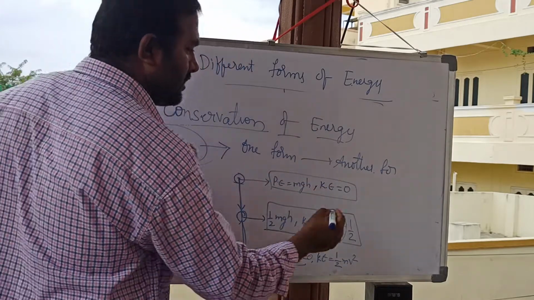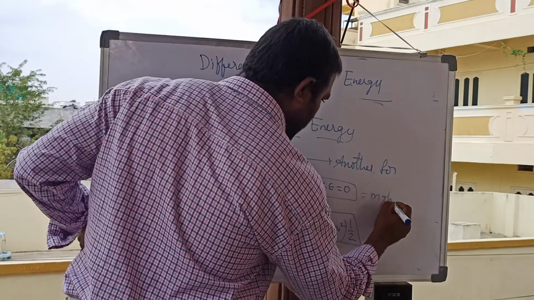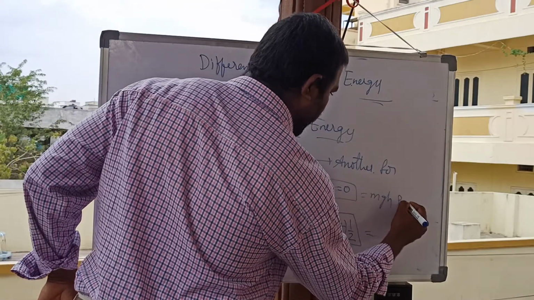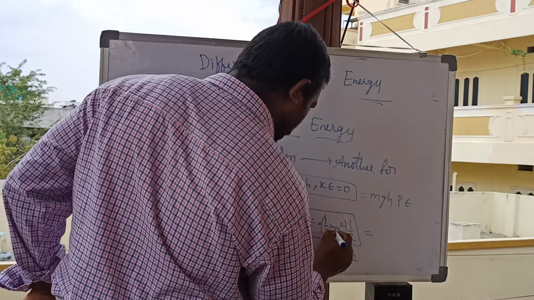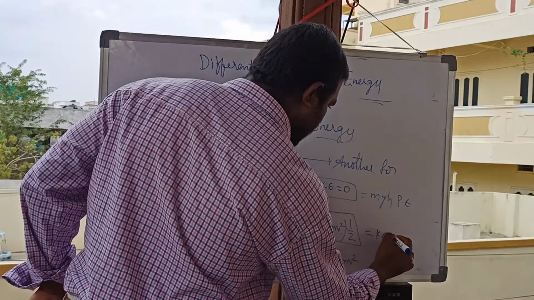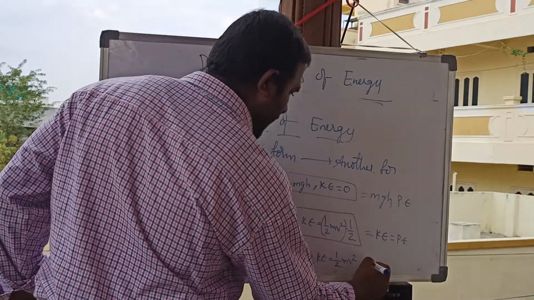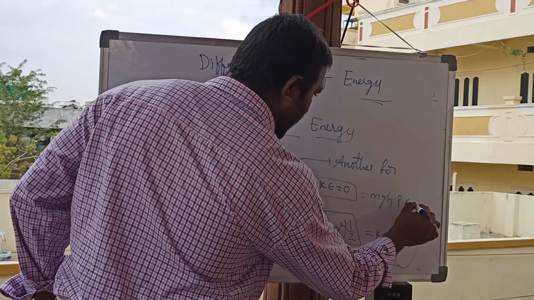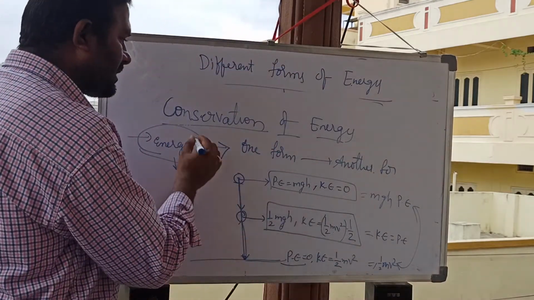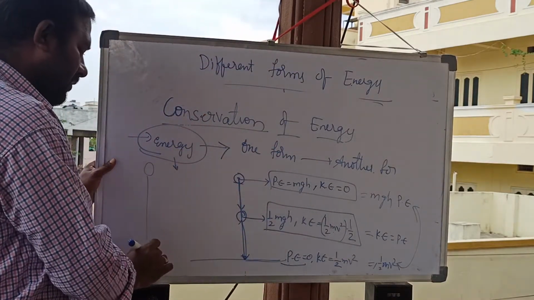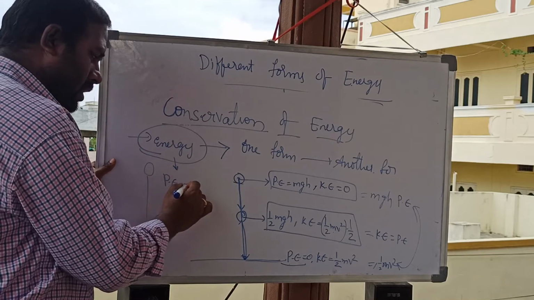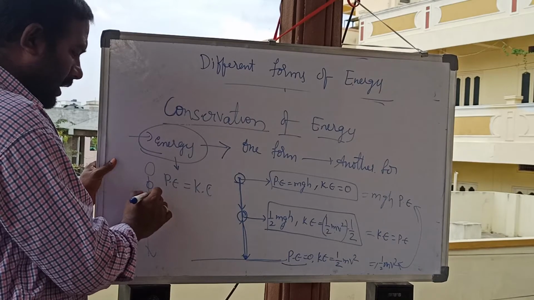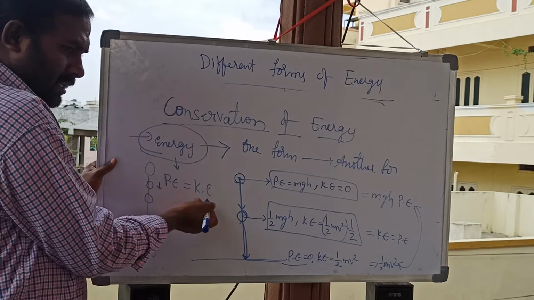Therefore, energy is conserved on a freely falling body when it converts potential energy into kinetic energy. At every point, potential energy decreases and kinetic energy increases.